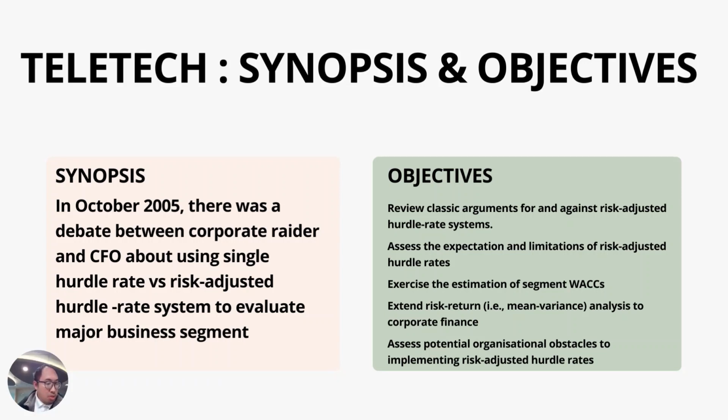Before we go into detail on the case analysis, several main objectives have been highlighted. The first one is to review the classic argument against a single hurdle rate system. Second, to assess the assumptions and limitations of the risk-adjusted hurdle rate and exercise the estimation of segment WACC. Third, to expand risk-return analysis to corporate finance, and the last objective is to consider possible organizational barriers to the implementation of a risk-adjusted hurdle system.